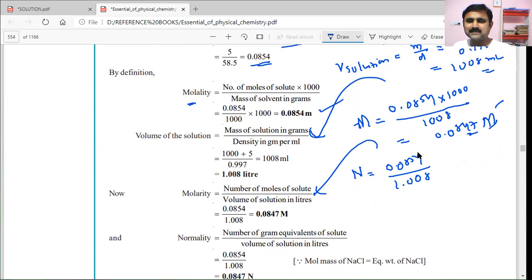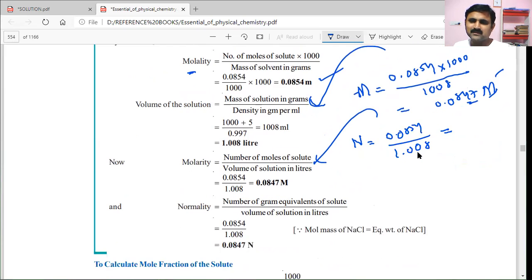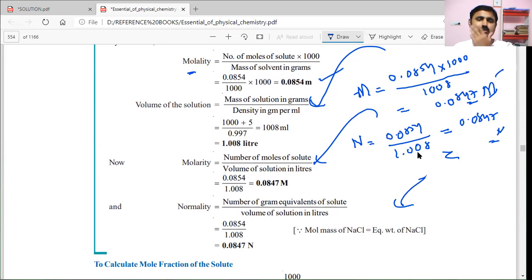So you can write, and finally you will see the simplification, that is 0.0847 is the normality. In this problem, it became very simple because the molar mass of NaCl and equivalent weight of NaCl are both the same. That's why we got normality value and molarity value both the same.